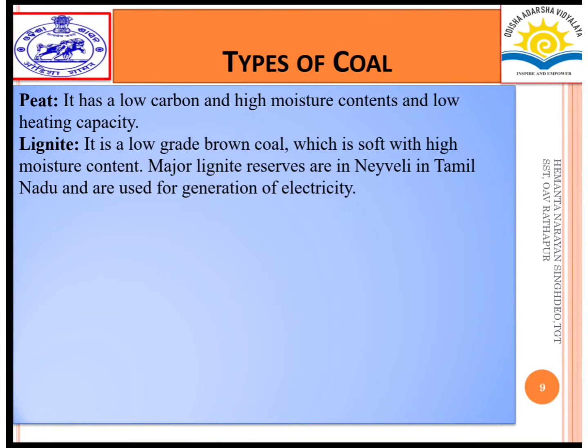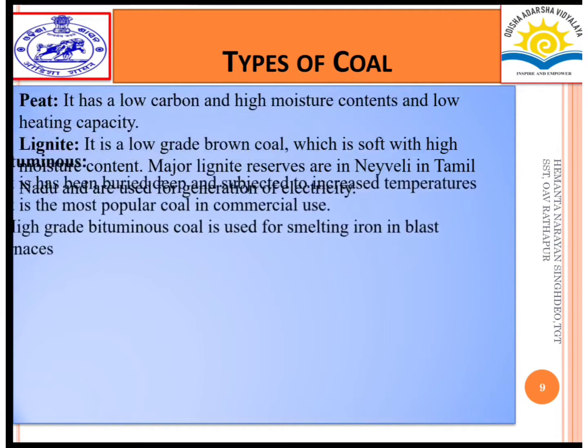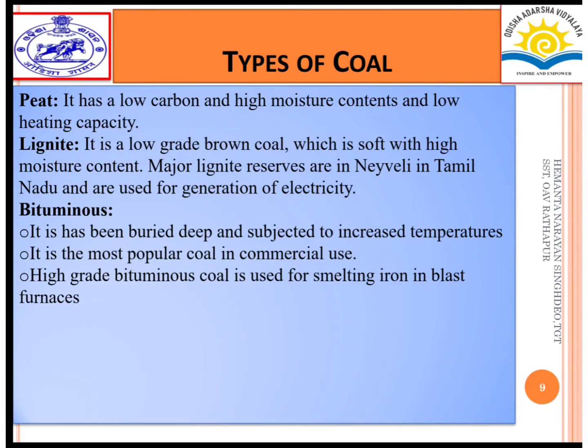Coal can be categorized into four types. First one, peat. It has a low carbon and high moisture content and low heating capacity. Lignite. It is a low grade brown coal which is soft with high moisture content. Major lignite reserves are in Neyveli in Tamil Nadu and used for generation of electricity. Bituminous. It has been buried deep and subject to increased temperatures. It is the most popular coal in commercial use. High grade bituminous coal is used for smelting iron in blast furnaces.